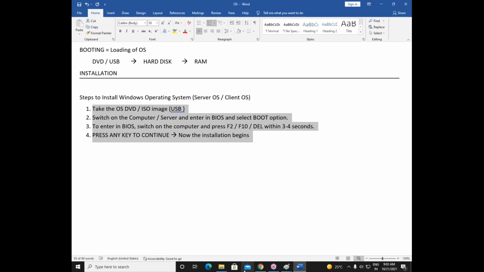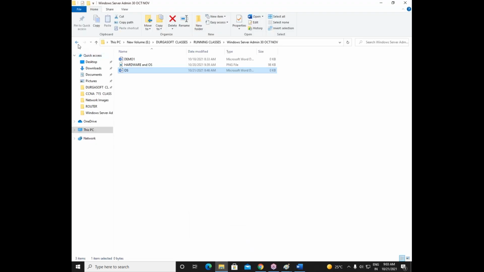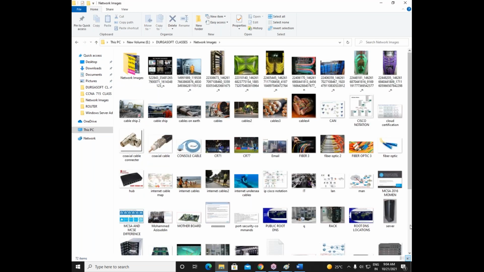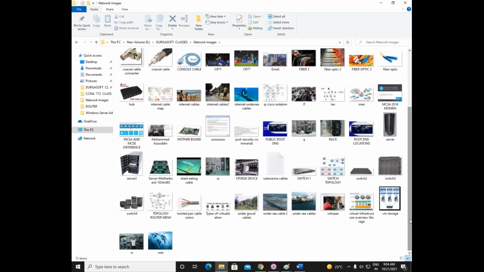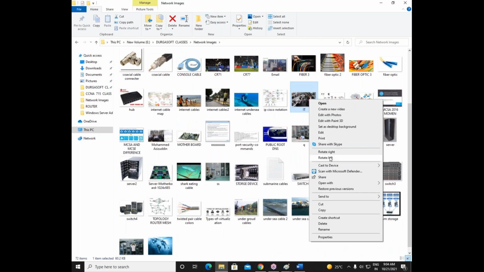And in most of the cases, as a fresher, this is one of the most common work we do in companies, installation. There are some hundreds and thousands of computers in our company. If the company is small, also there are some 70, 80 computers or maybe like 100, 200 computers, right? So there are more computers in our company. So whenever there is a problem in a computer operating system, it is a responsibility of a fresher to go to that computer and do the installation. This is one of the most common work we do in companies as a administrator, installation of